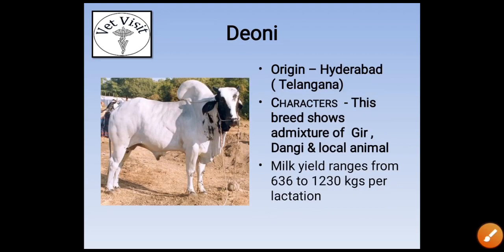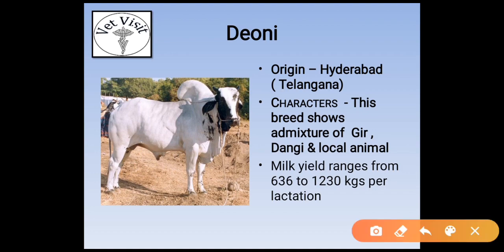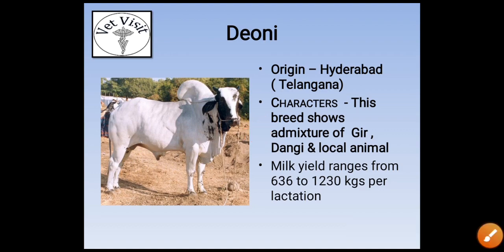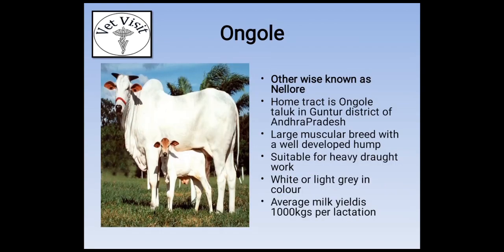Next breed is Deoni. Its origin is from Hyderabad, Telangana. Character: this breed shows an admixture of Gir, Dangi and local animals. This question has also been asked in many exams. The Deoni is an admixture of Gir, Dangi and local animals. Its milk yield ranges from 636 to 1230 kgs per lactation.